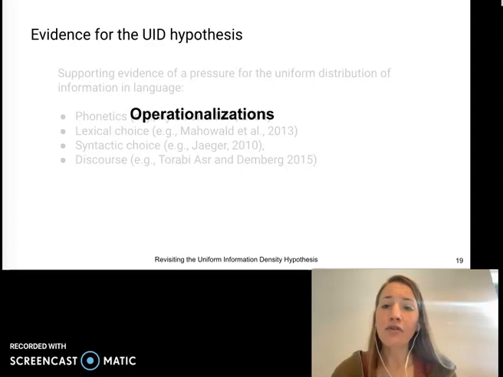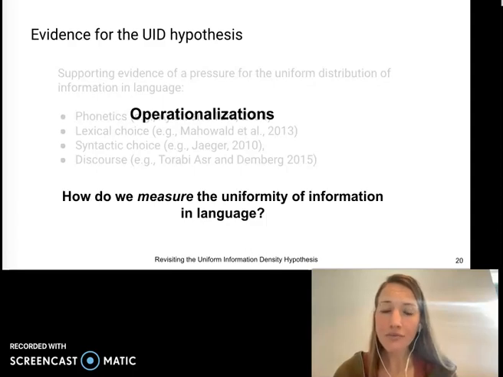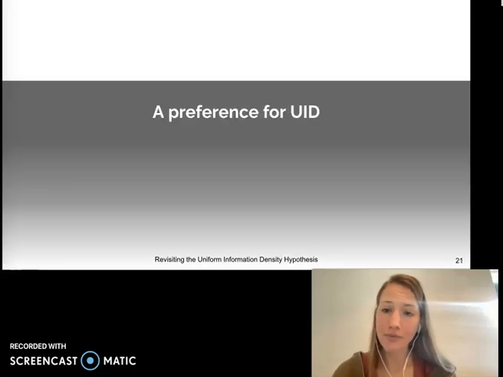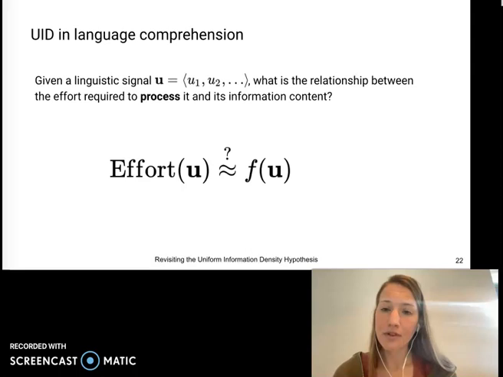Further, these studies have all varied in how they've actually quantified UID in language. Thus, we ask, what is the appropriate way to measure uniformity, or lack thereof, in a linguistic signal? Now, we empirically explore the first of these questions by looking at reading time data and linguistic acceptability judgments. So, given a linguistic signal, we ask, what is the relationship between the effort required to process it and its information content?